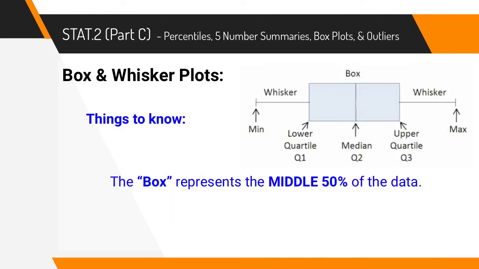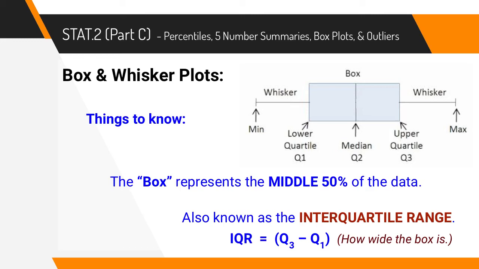Now, a couple other things for you to know about a box and whisker plot. The box is representing the middle 50% of the data. So it's representing everything from the 25th percentile up to the 75th percentile. This middle 50% of the data is also referred to as the interquartile range. If we want to figure out what the interquartile range is, that's just a fancy way of saying how wide is the box. All we have to do is subtract our Q3 and our Q1. So to get your IQR or interquartile range, you do subtraction. You subtract your Q3 and your Q1.